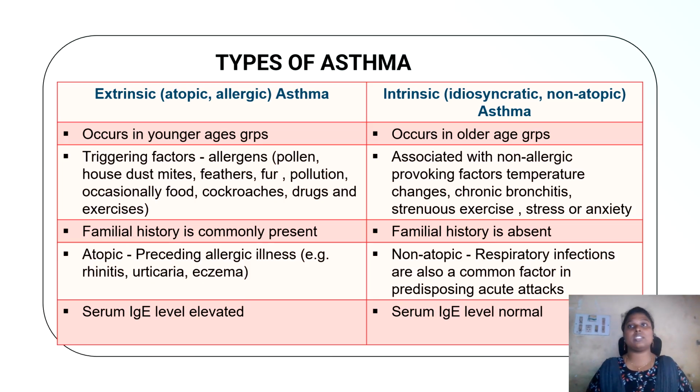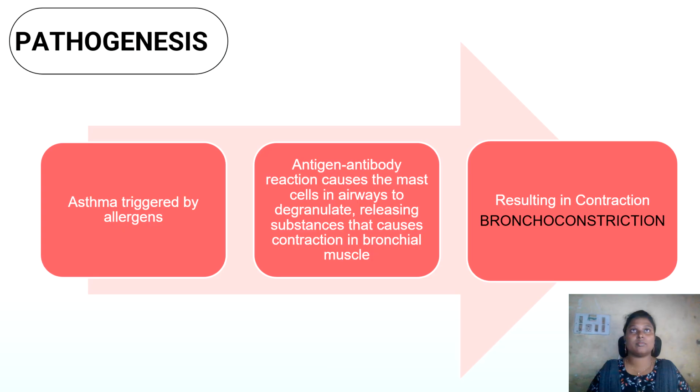Some people are sensitive to medications such as aspirin or beta blockers, which may induce asthma. So, in summary, asthma has different trigger patterns, and the underlying feature remains the same: reversible airway obstruction due to inflammation and hyperreactivity.